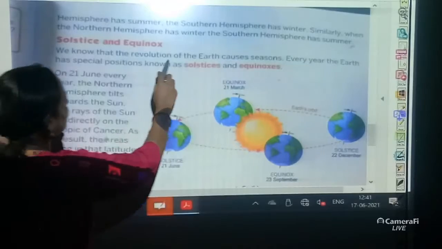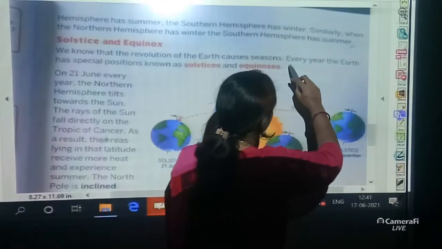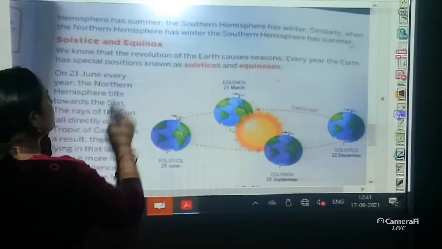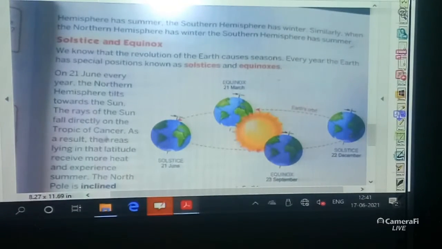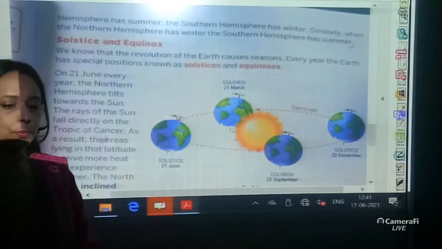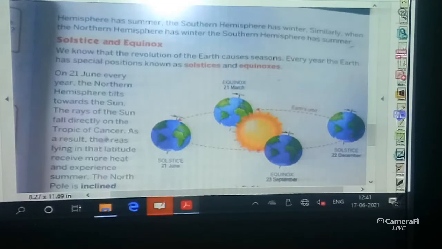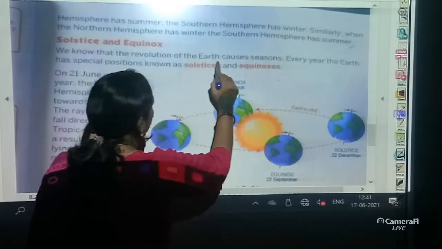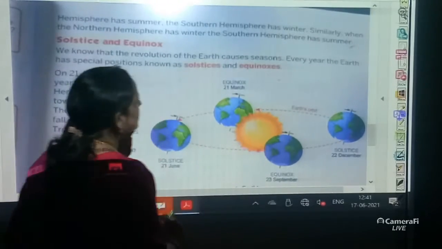We know that the revolution of the Earth causes seasons.